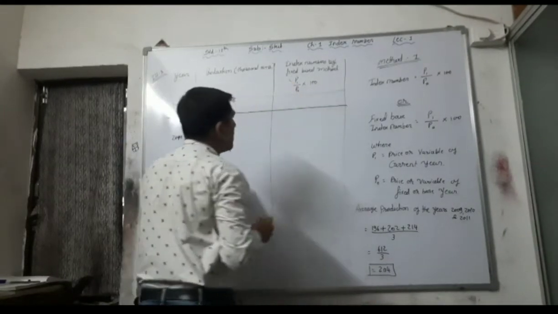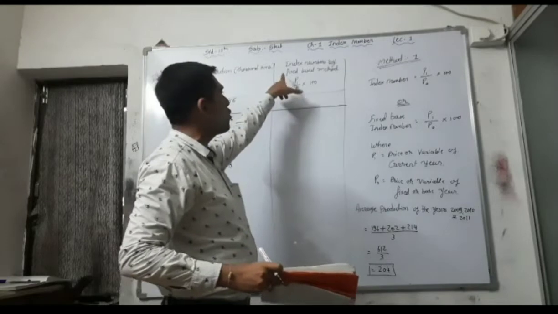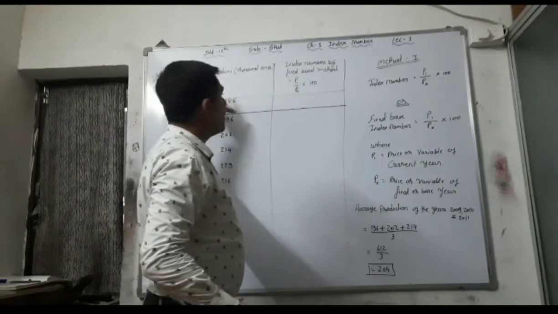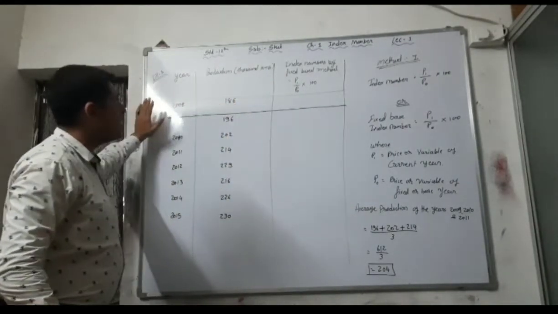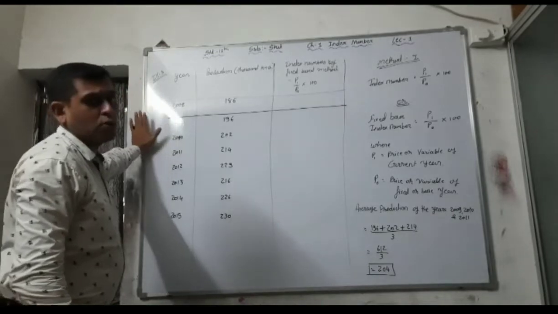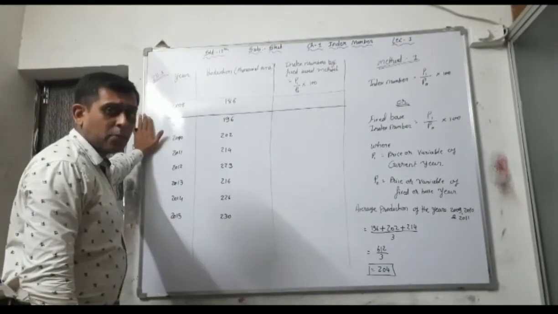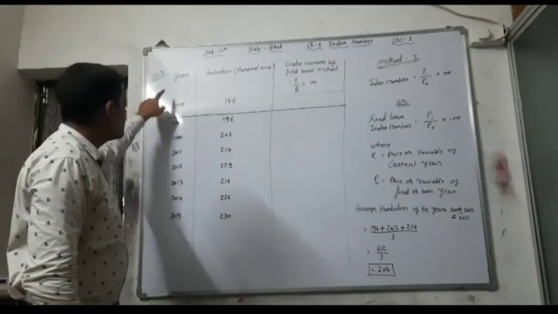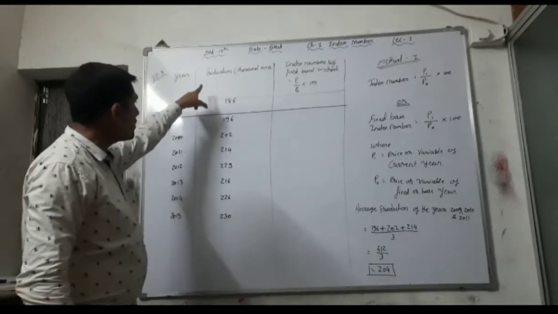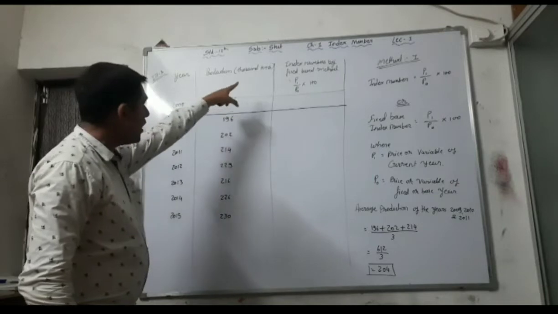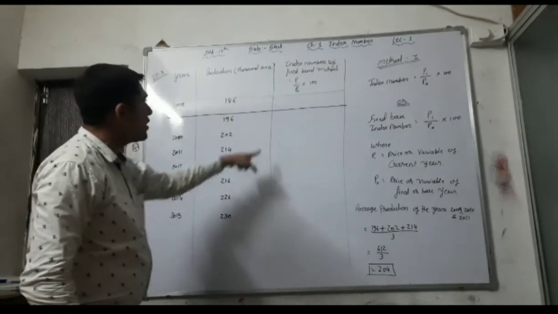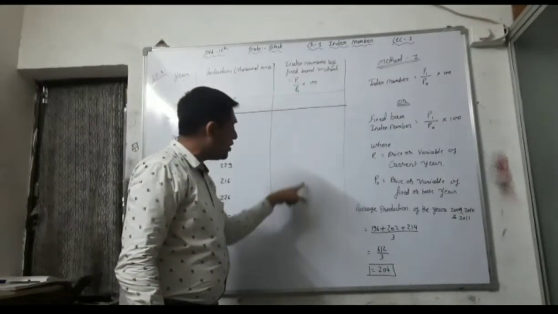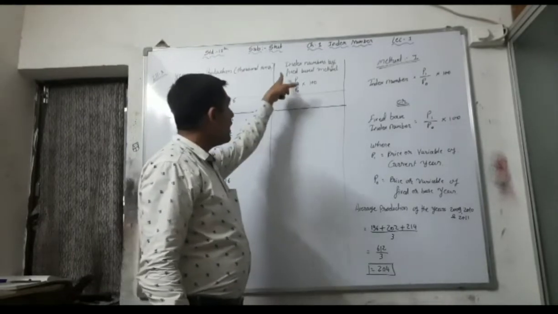Here, index number by the fixed base method you have to write. This is the presentation, and this way you compulsorily have to do it in your exercise book as well as in your exams. The year is given, you have to write the years, then production in 1000 tons, and this is your main answer column: the index number.